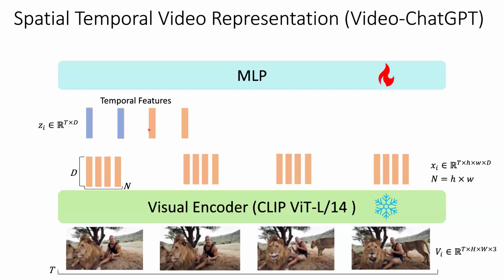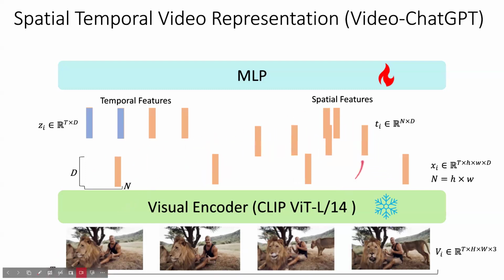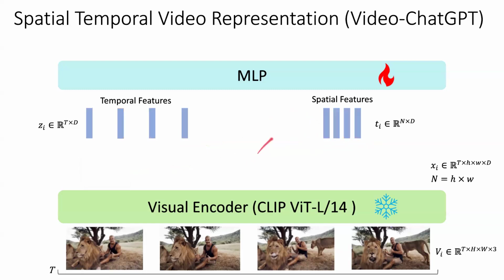And then the second type of pooling we do is temporal pooling, where instead of pooling on the spatial axis, we instead pool over time, depending on the order of the features. For example, as you saw there, the first feature of each frame was pooled together into one average frame, and then we did that for the second, etc. And this is done to help generalize the spatial information across time for a specific patch in the image.